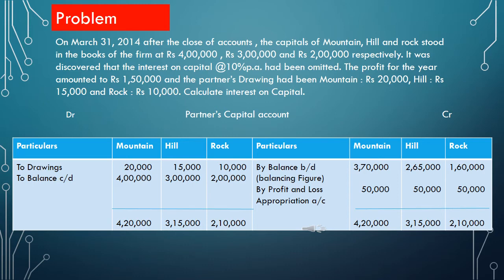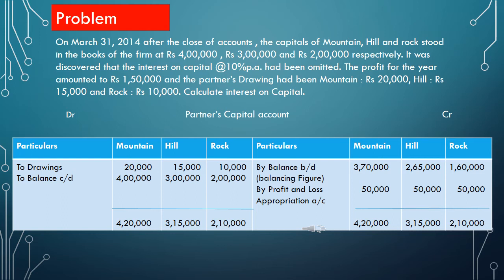Now let us do another problem. This is also taken from the NCERT text. On March 31st, 2014, after the close of accounts, the capitals of Mountain, Hill and Rock stood in the books of the firm at Rs 4 lakh, Rs 3 lakh and Rs 2 lakh respectively. It was discovered that the interest on capital at 10% per annum had been omitted. Profit for the year amounted to 1,50,000 and partners' drawings had been Mountain 20,000, Hill 15,000 and Rock 10,000.